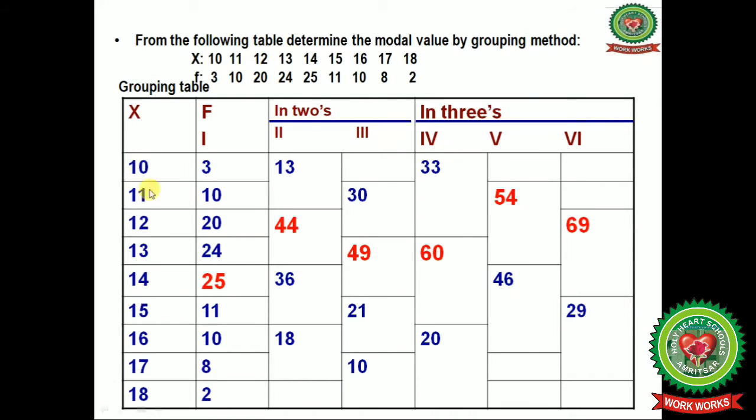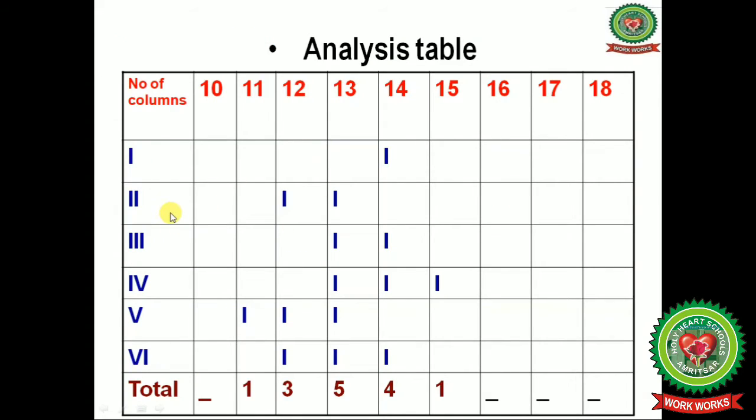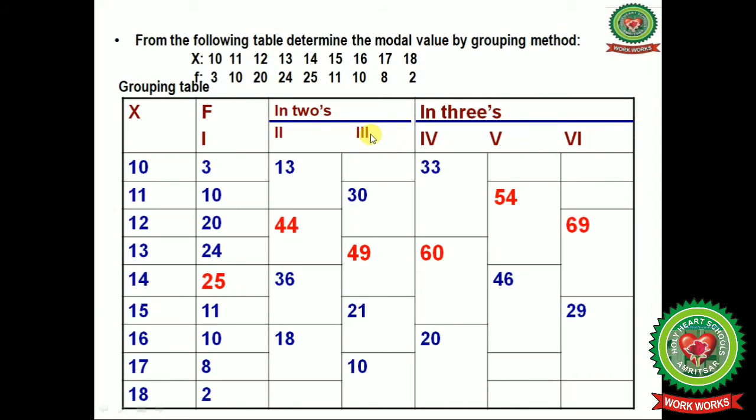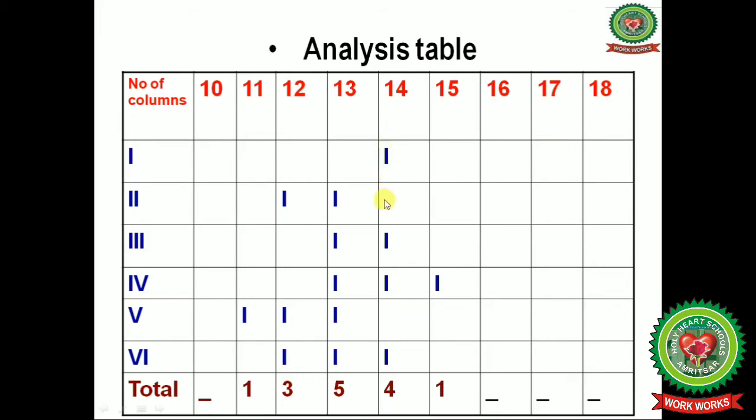In the same way, in the second column we will check the highest frequency, that is 44, and it lies with 12 and 13. So in the second column, in 12 and 13 we will mark 1. In the same way, in the third column, highest frequency is 49 and it lies with 13 and 14. So in the analysis table, in the third group, in 13 and 14 we will mark 1 point.